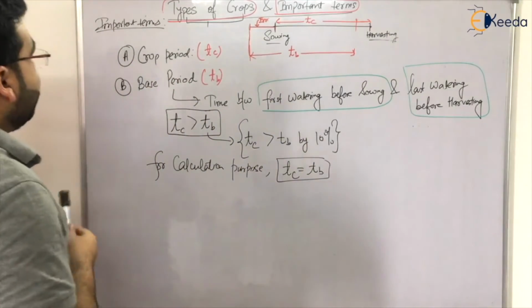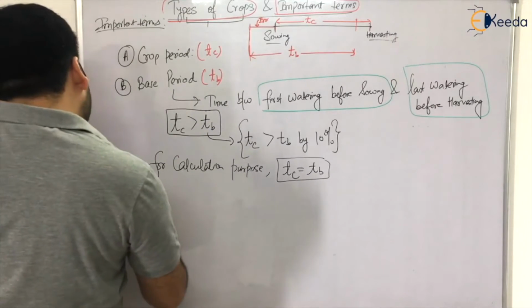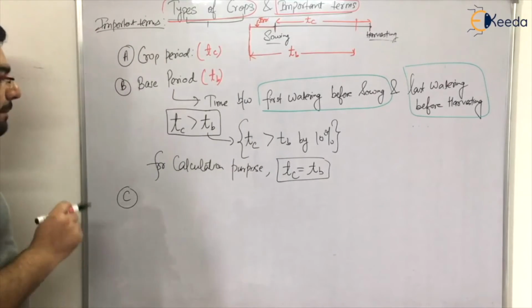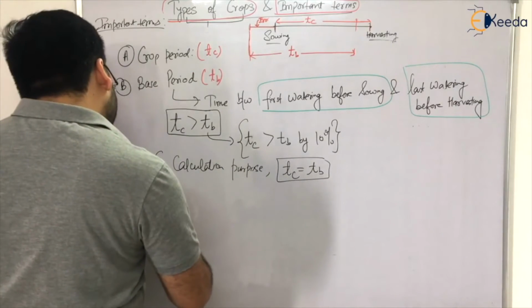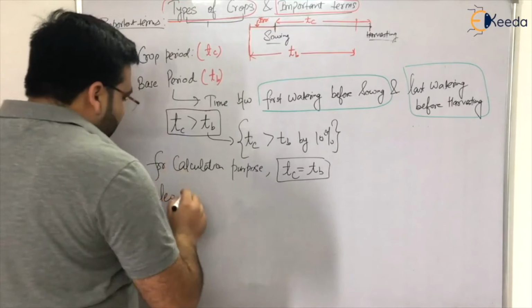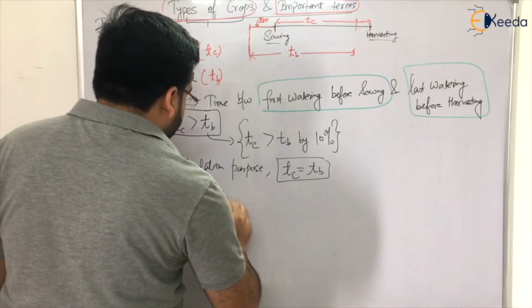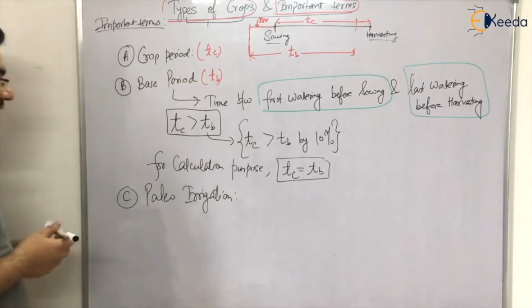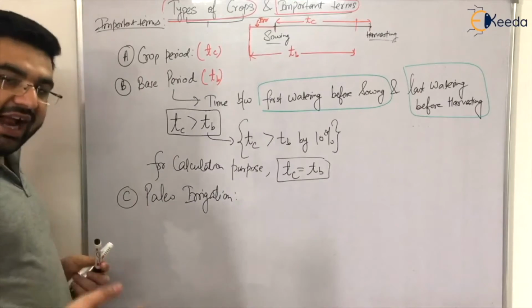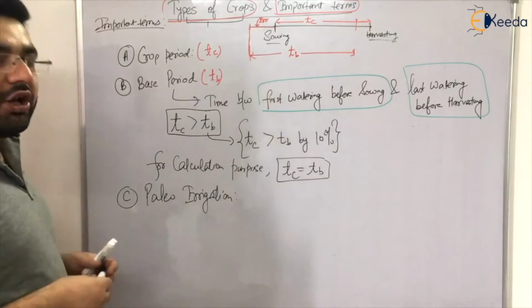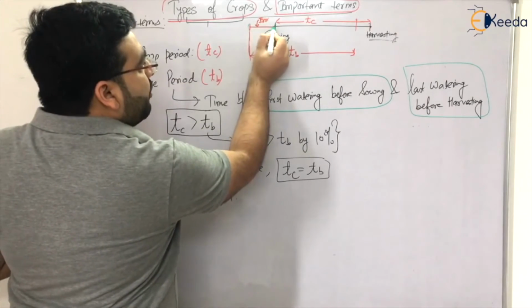Clear? Now let's move to the next important term. Let me denote it with C. So C is known as the paleo irrigation. Now, what is this paleo irrigation? To make your agricultural land ready for sowing a particular crop, before sowing we provide some water.